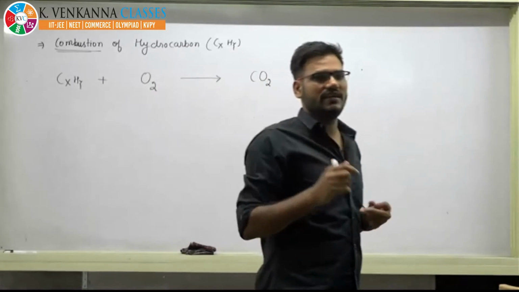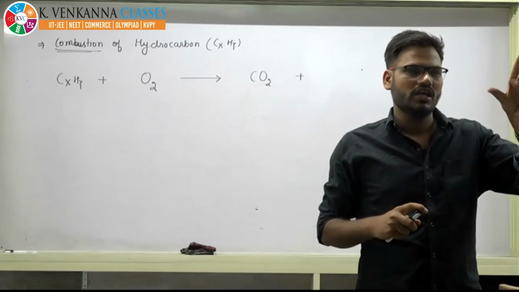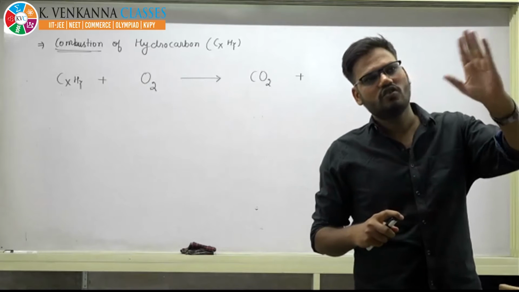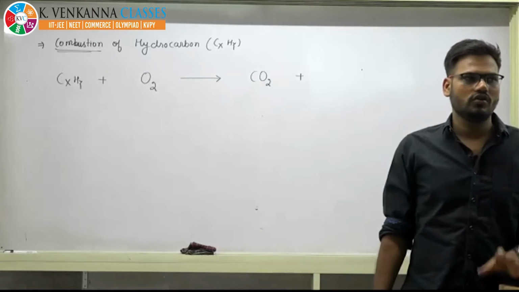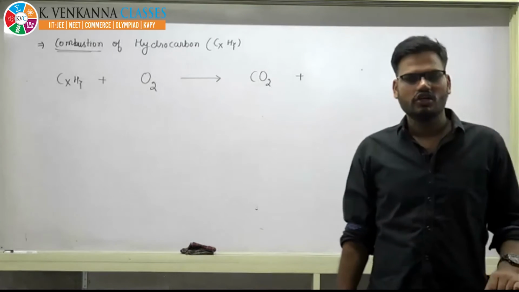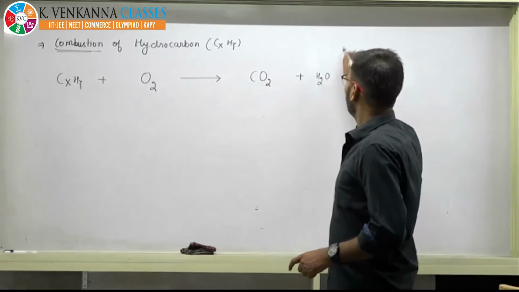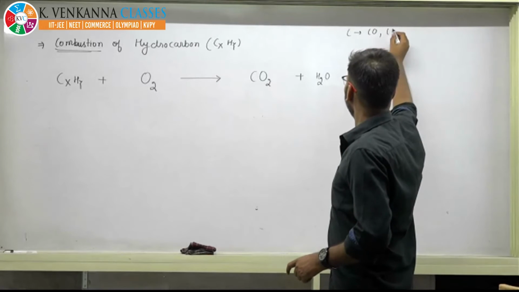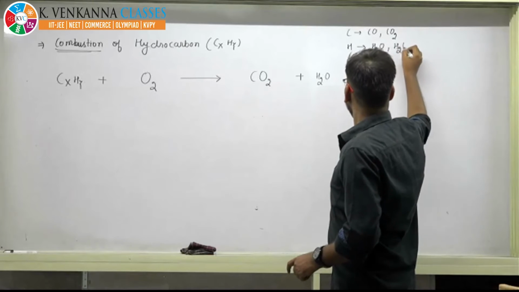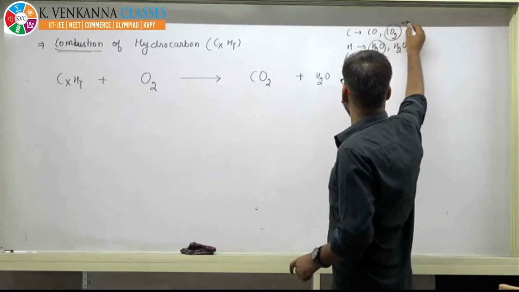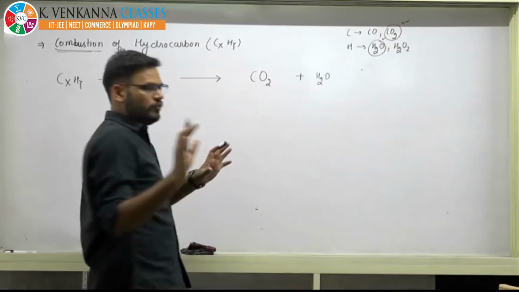Whenever burning or combustion is given, there should be no doubt whether it will be CO or CO2. If you burn carbon, it will produce the highest oxide. If you burn sulfur, it will produce the highest oxide. So there should be no doubt in your mind: unless otherwise given, you are going to take CO2 for carbon and H2O for hydrogen. Because carbon can form CO as well as CO2, and hydrogen can form H2O or H2O2. But in the combustion process, these are the right answers. Right? So now we are going to balance.